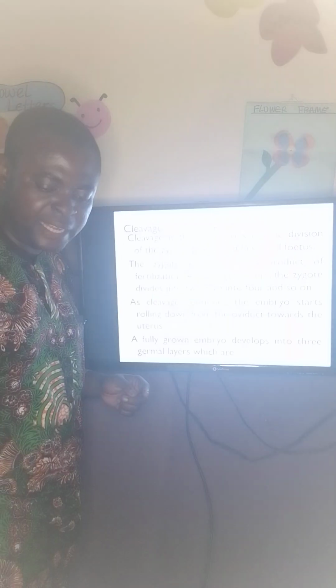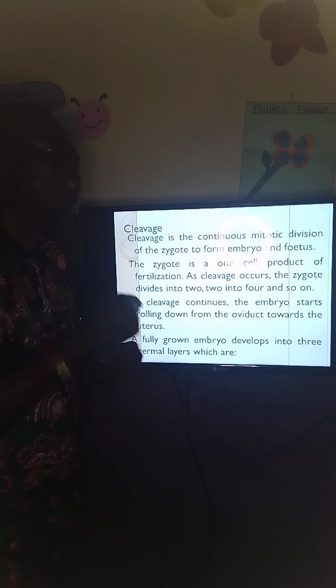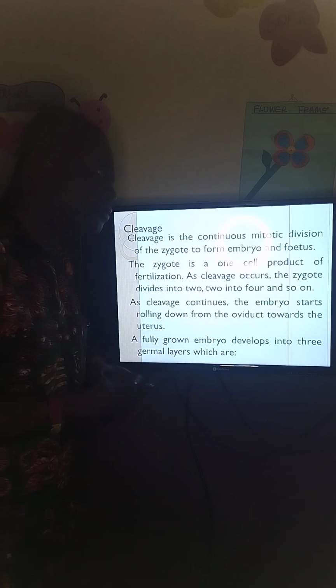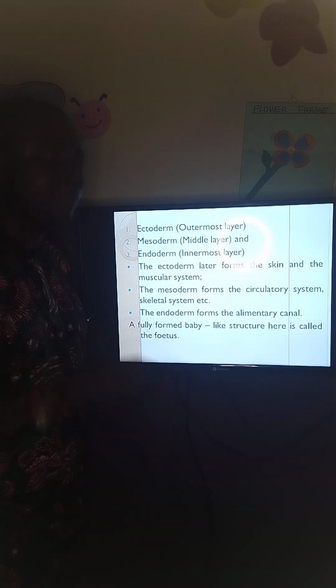We start with cleavage. The word cleavage means to break down. Only one cell is the zygote. That cell will now continue to undergo mitosis. One cell divides into 2, 2 to 4, 4 to 8, 8 to 16, 16 to 32, 32 to 64. It begins to multiply. That is cleavage. So as cleavage occurs, the zygote develops into many cells. When it is only one cell, it is a zygote. When it is many cells, it forms an embryo. That is what we call an embryo. So you have to know the difference between embryo, zygote, and foetus.